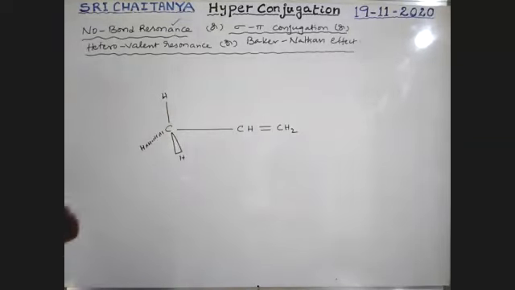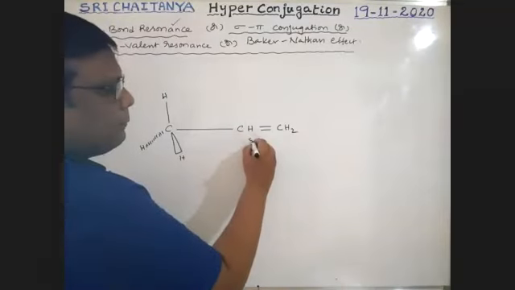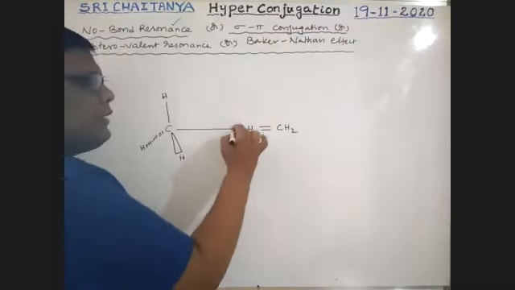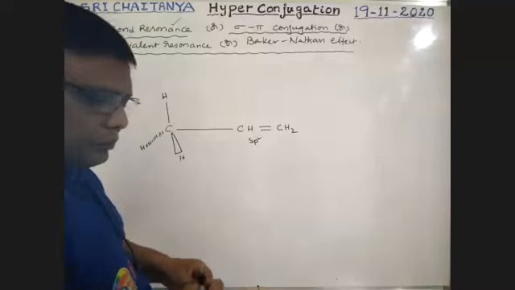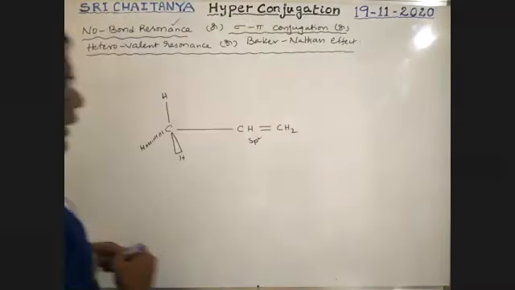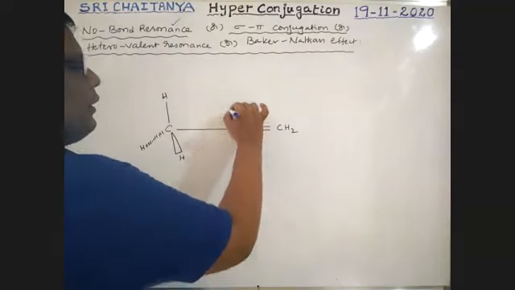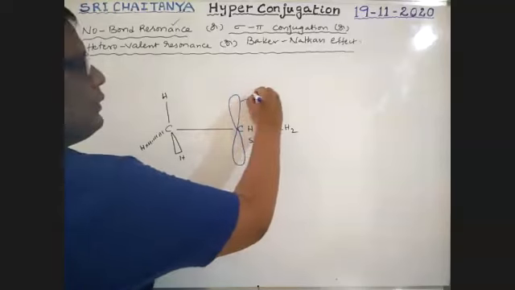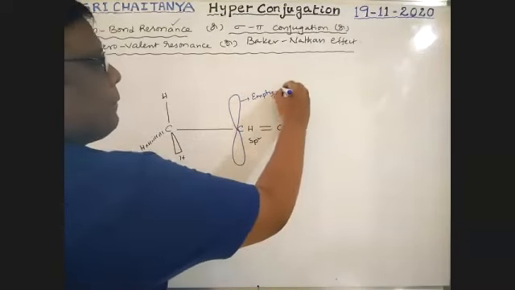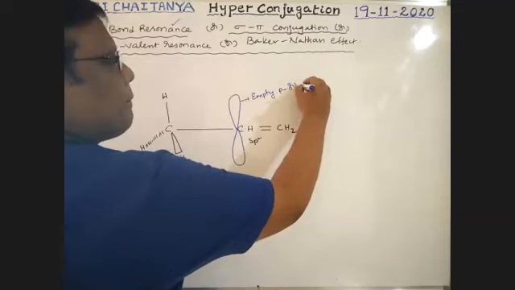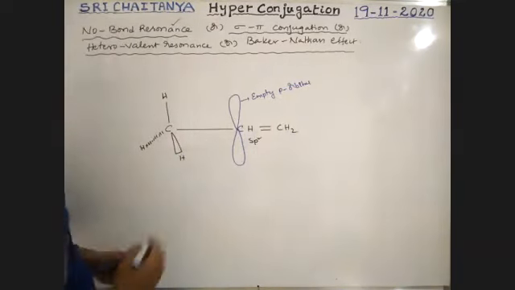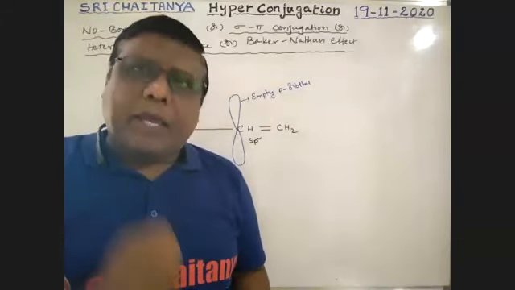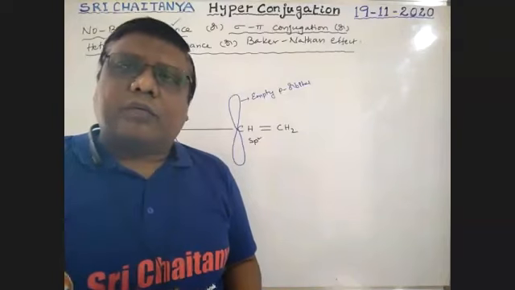How is this possible? See here. It is an sp2 carbon. This sp2 carbon has an empty p orbital, boys. Sp2 means the carbon has one s orbital and 3 p orbitals. 1s and 2p are involved in hybridization.